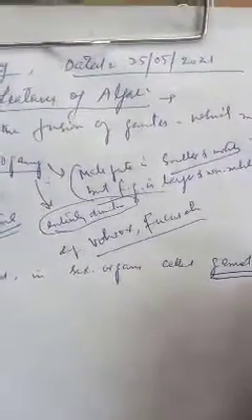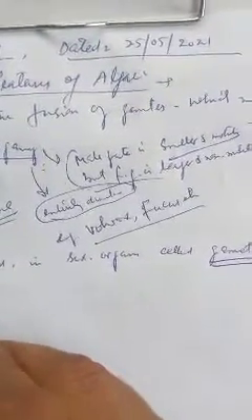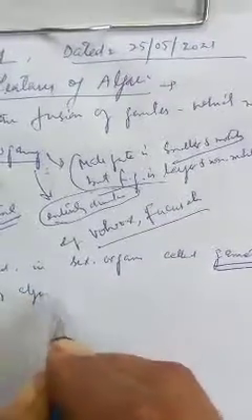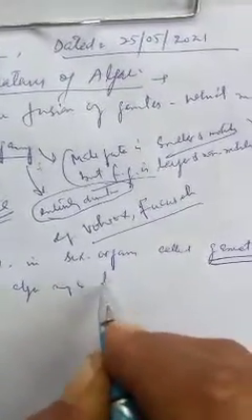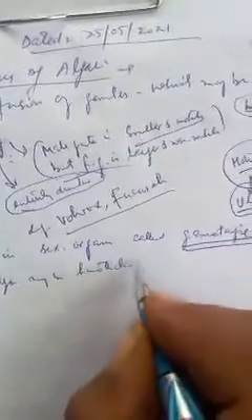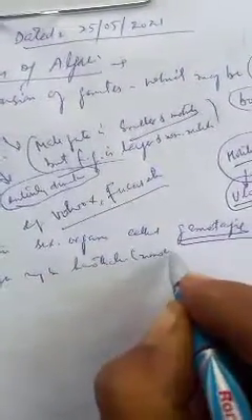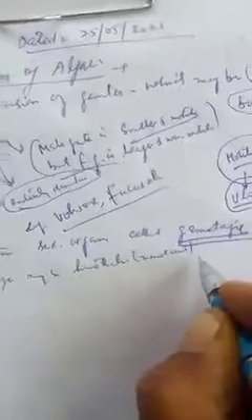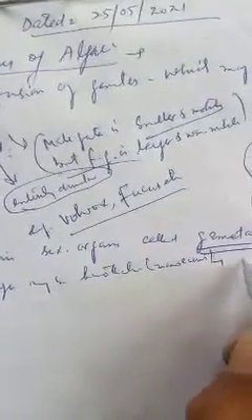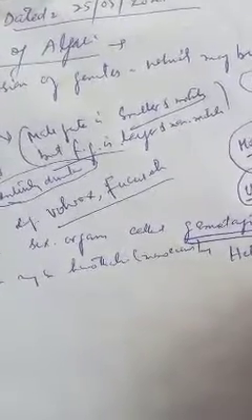Now the species of algae may be homothallic, that is monoecious or bisexual, or heterothallic, that is dioecious or unisexual.